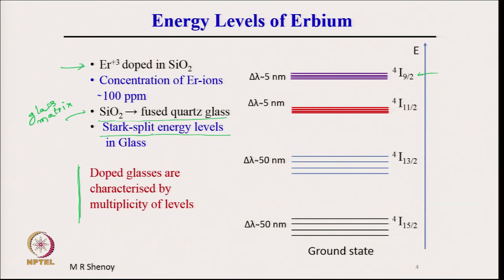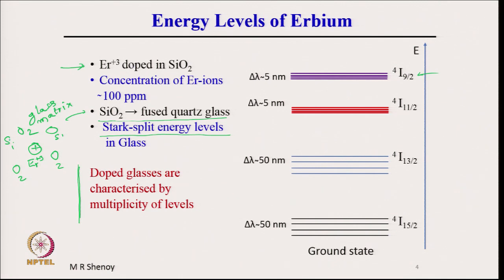The Stark splitting, Stark here refers to electric field distribution. For example, let us say the erbium, Er plus 3 ion, is here. Now, around this there is silica, that is SiO2, and therefore there is Si, there is oxygen, and there may be O here, there may be Si here and O. So, I have shown the oxygen atoms as O2, but actually it is O.